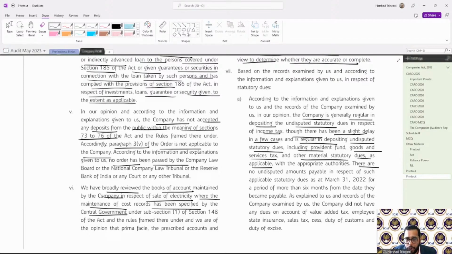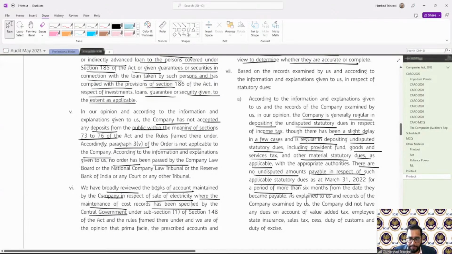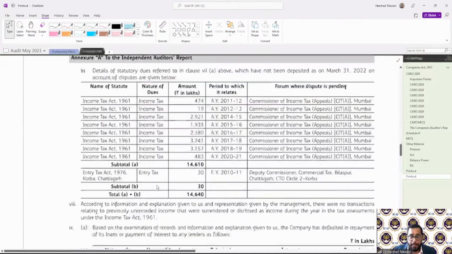There are no undisputed amounts payable in respect of applicable statutory dues as on 31/3/2022 for a period of more than 6 months. Okay, so there is nothing outstanding for more than 6 months, but there was slight delay, so they mentioned the slight delay. Now, the second point is disputed ones.